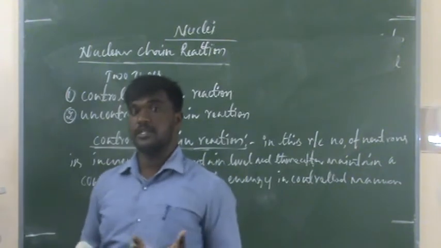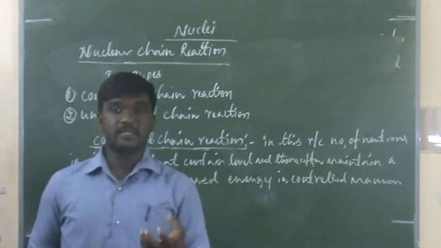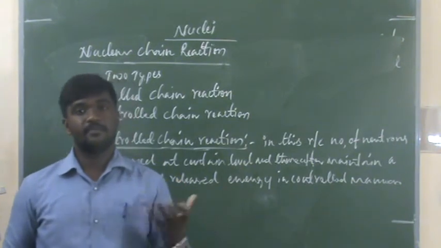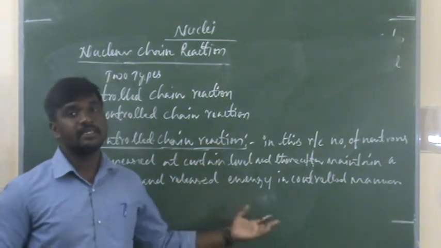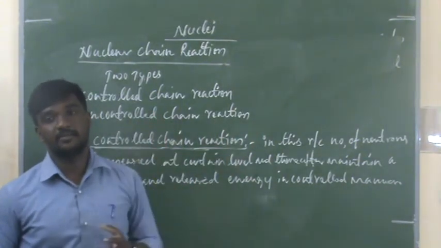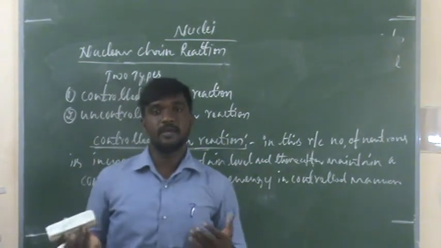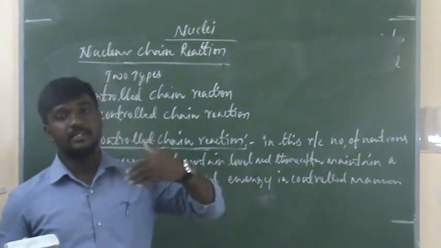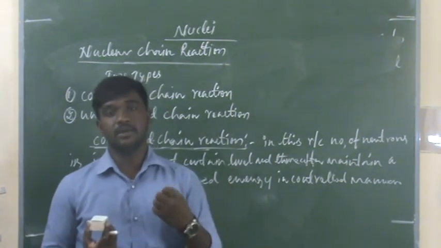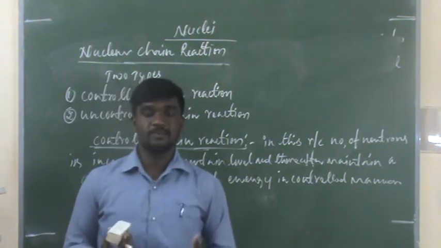What about uncontrolled chain reaction? In uncontrolled chain reaction, the released number of neutrons is multiplied with uranium, and it also releases a huge amount of energy in a short interval of time. Here what happens is the neutrons continuously bombard the uranium, the reaction is uncontrolled, and it releases a huge amount of energy.